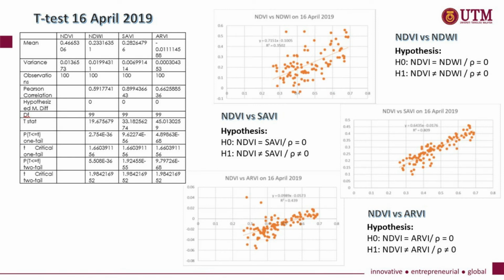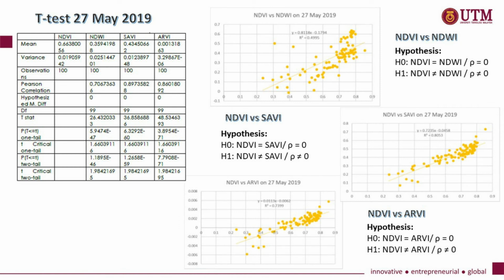In the t-test on 16 April 2019, the p-value is also less than 0.05 and it proved to reject the null hypothesis. There is a significant linear relationship between NDVI and NDWI, with the population correlation coefficient R being 0.592, NDVI and SAVI 0.899, and between NDVI and RV 0.663, and all the results show a positive correlation.